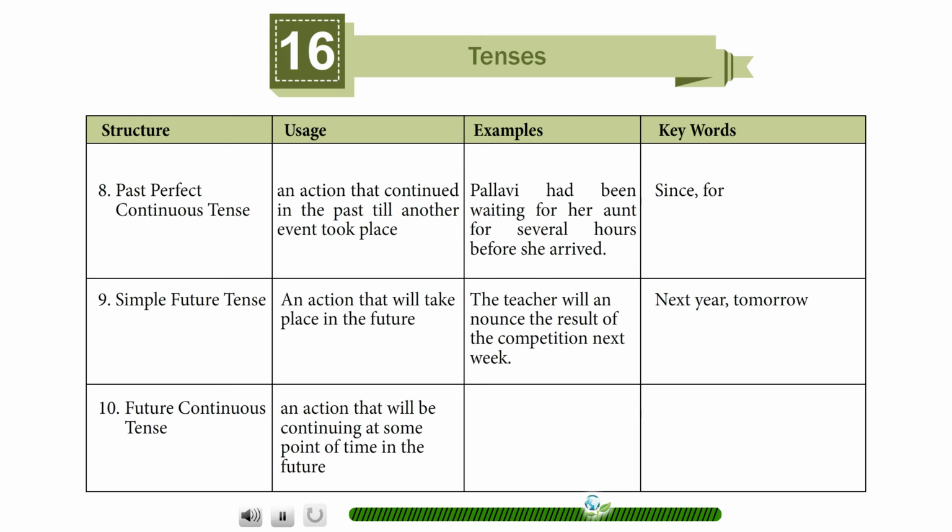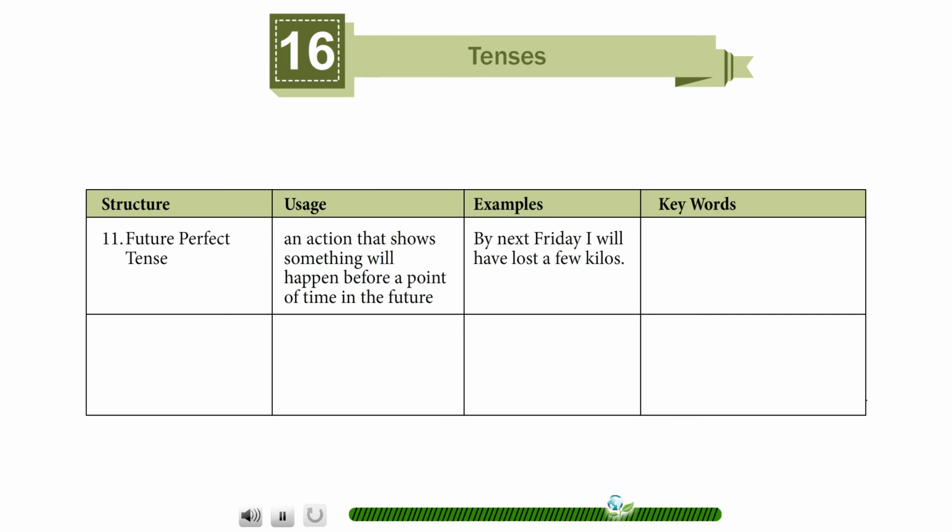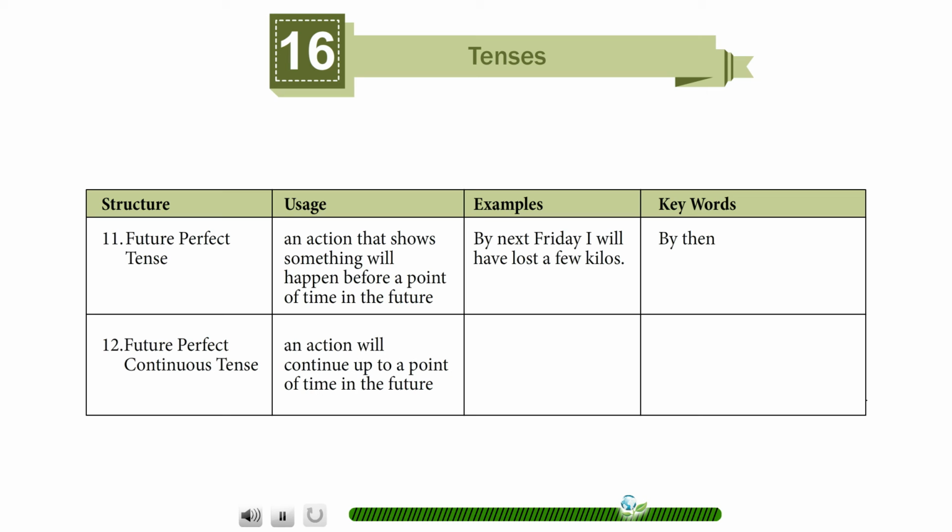Future continuous tense. An action that will be continuing at some point of time in the future. Jahangir will be playing golf when you meet him tomorrow, at a particular time in future. Future perfect tense. An action that shows something will happen before a point of time in the future. By next Friday, I will have lost a few kilos. By then. Future perfect continuous tense. An action will continue up to a point of time in the future. By December, Polly will have been learning salsa dance for 6 months. For, since.